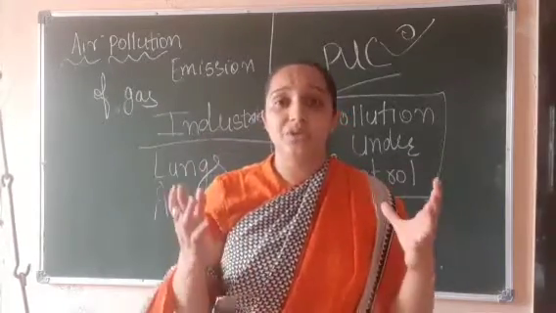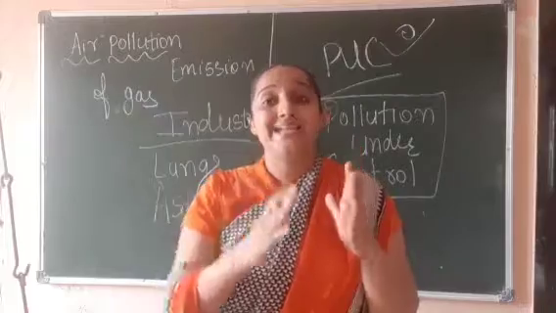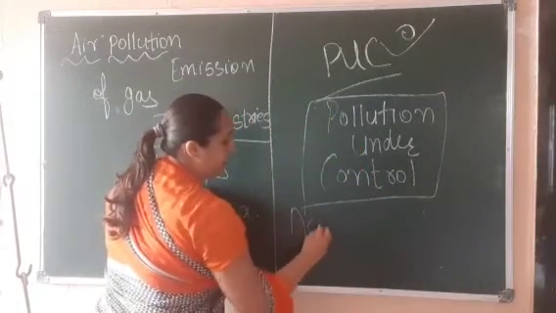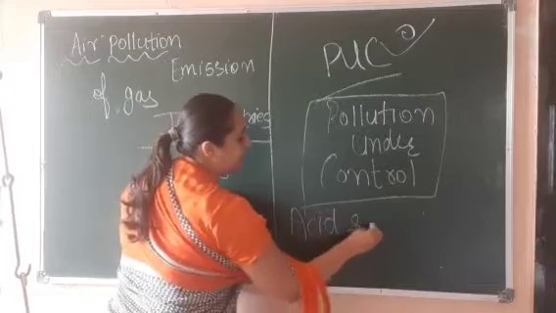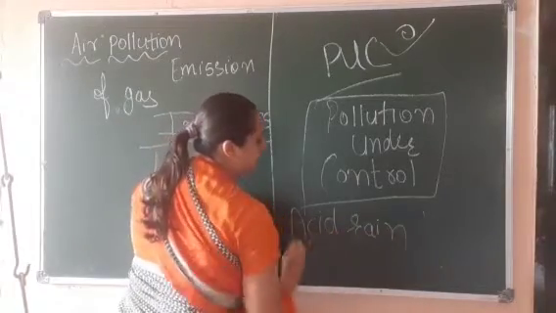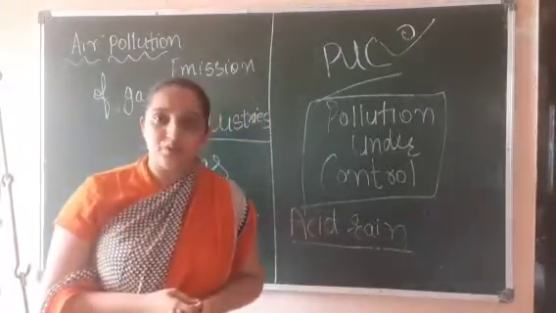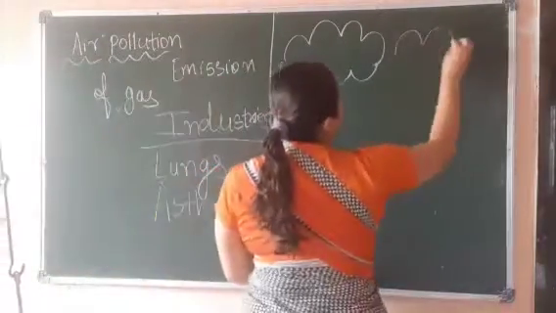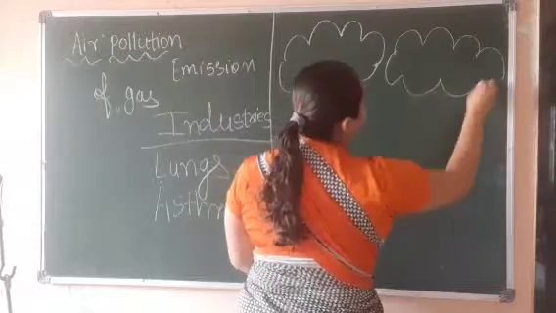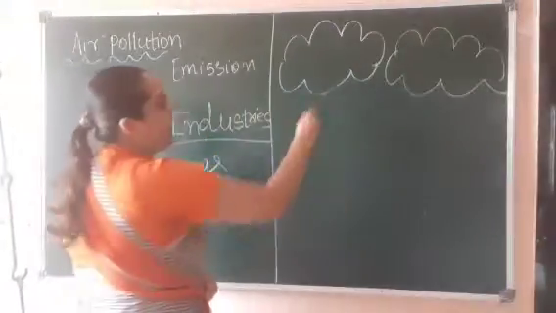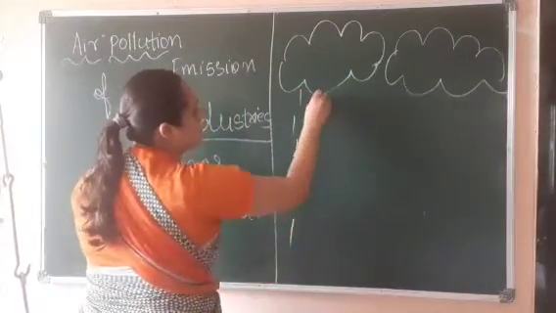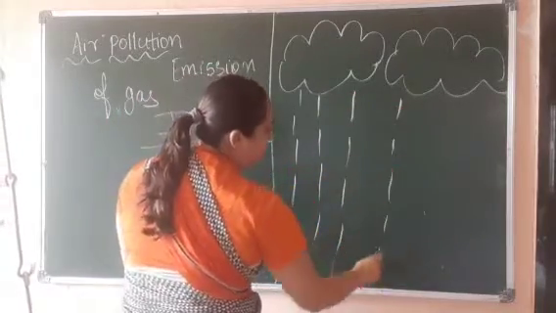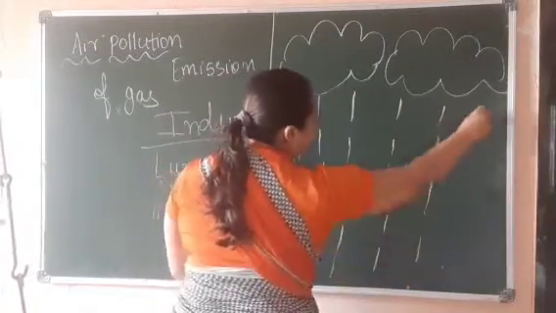Now because of air pollution, the problem of acid rain is also there. What? The problem of acid rain is also there. Now what is acid rain, do you know? I am explaining to you what acid rain is.